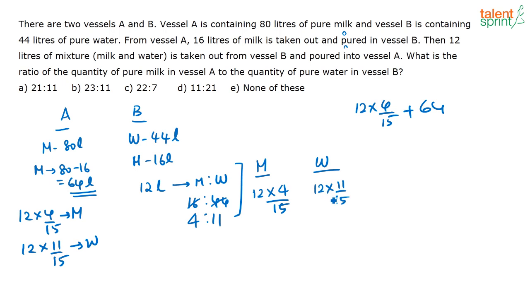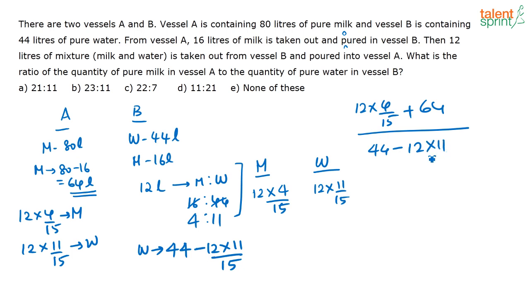See, what have I done? There was 44 liters of water and 16 liters of milk. Out of this, I have now taken out 12 into 11 by 15 liters of water. So how much water is remaining in this vessel? The amount of water that is remaining in vessel B is nothing but 44 minus 12 into 11 by 15. Correct? So your required ratio of milk to water is nothing but this value divided by this value. Again you can simplify it here further, okay, and then get the answer.